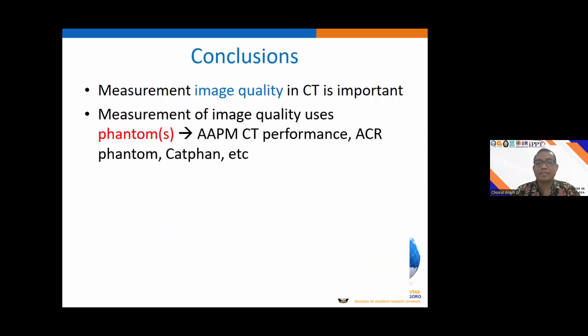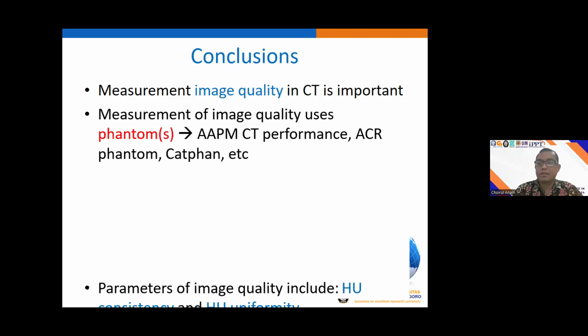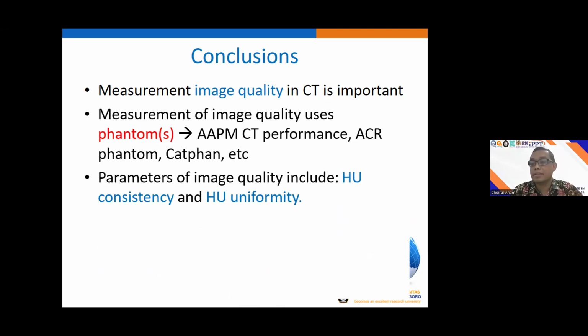Okay, in conclusion, the measurement of image quality in CT is important, and the measurement of image quality should use a phantom. It can be APM, QCT, or GAMMEX, or also the vendor's phantom such as Siemens, Philips, and so on.